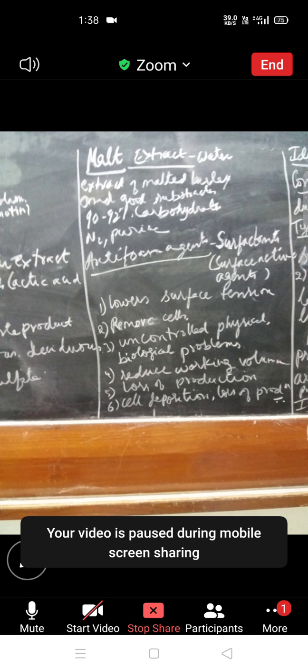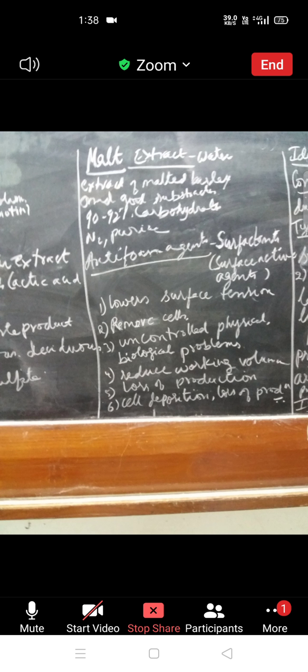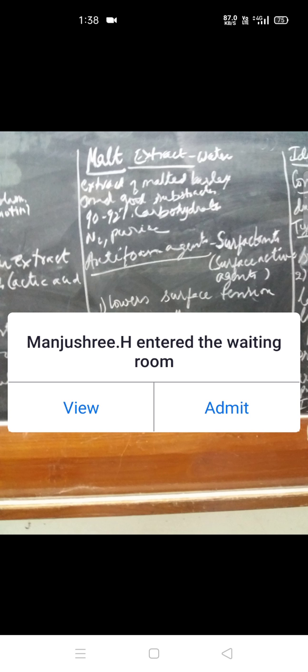Okay. Next one is the malt extract. So even this is a wastewater which is obtained from the barley, the malted barley. And it is a very good substance. It contains 90 to 92% of carbohydrates, ammonia, then purines, pyrimidines, nitrogenous bases, peptides. All these are present. Okay, the disaccharides are present here. So this can be a rich source for number of other industries.